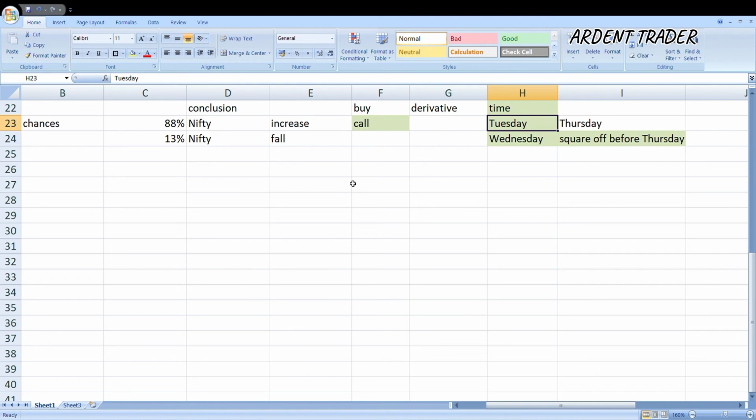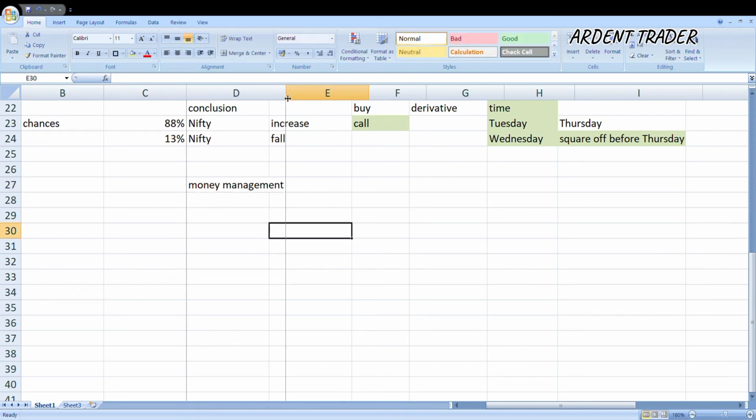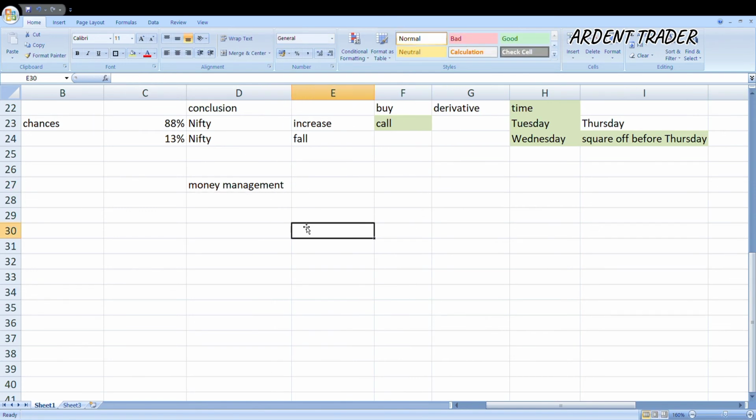But research alone is not important. The most important thing is money management. You need to keep aside only that much money which you are able to lose. That is why risk management is also very important. Money management means, let's say you have 1 lakh.